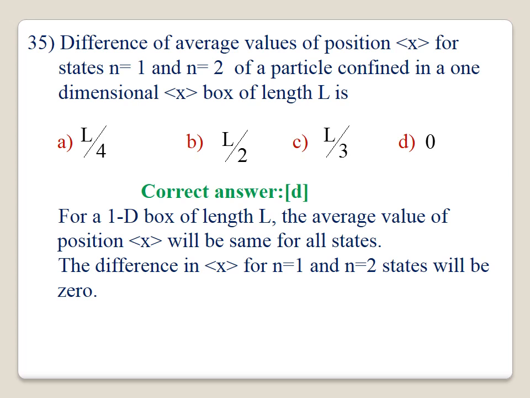35. The difference of the average value of the position x for the state n equal to 1 and n equal to 2 for a particle confined in a one-dimensional box of length L is. Here the correct answer is D. For a one-dimensional box of length L, the average position value will be the same for all states. The difference in x for the n equal to 1 and n equal to 2 states will be equal to 0. The average will be the same in the ground state as well as the first excited state. Therefore, the correct option is D.